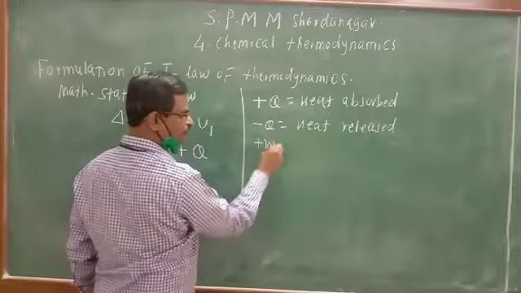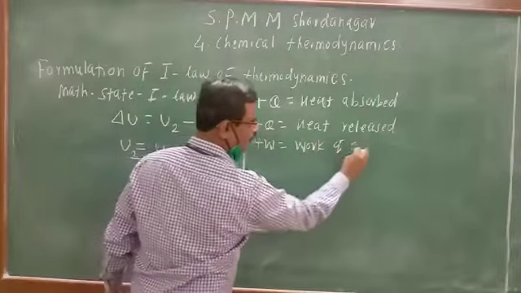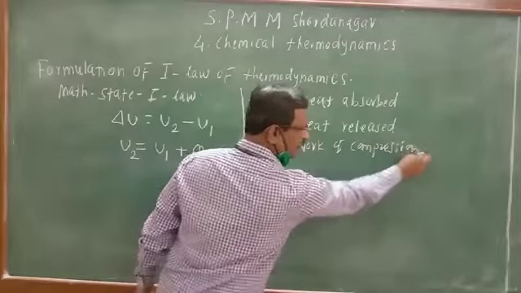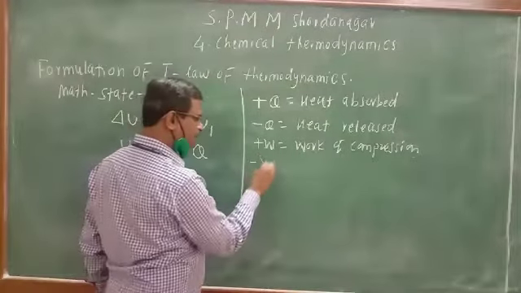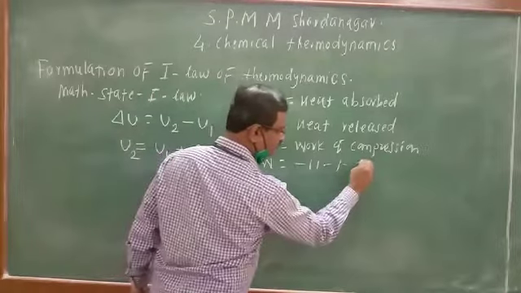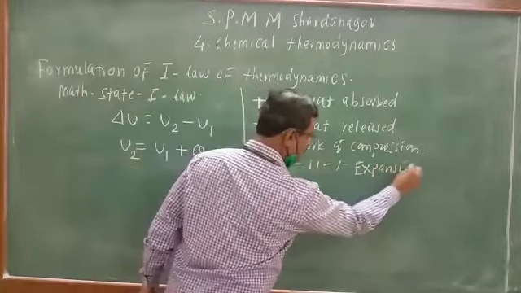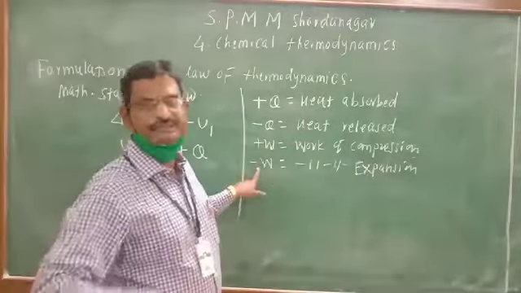Plus W is the work of compression, which means work done by the surrounding on the system. And minus W is the work of expansion, which means work done by the system on the surrounding.